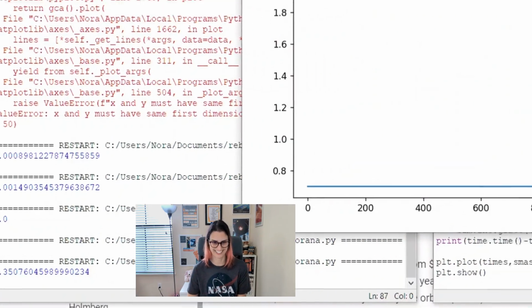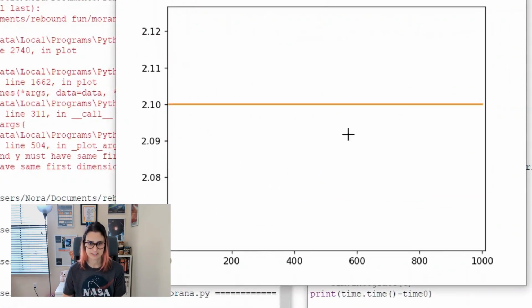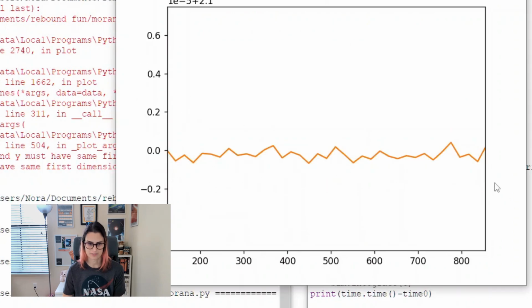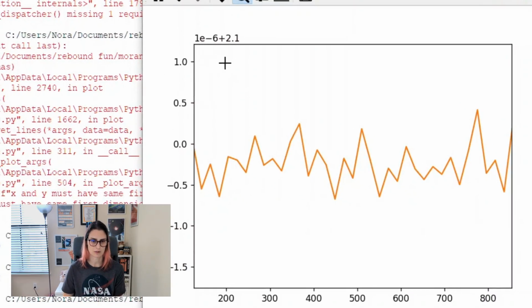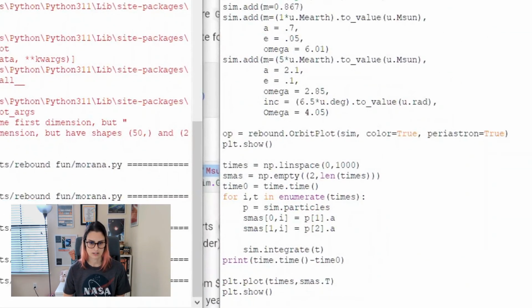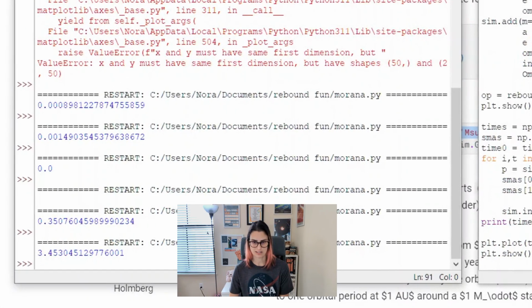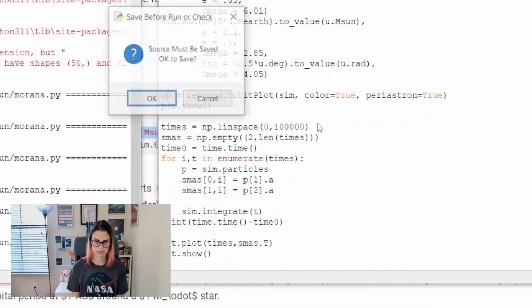Good, we actually got a real thing. We can zoom in here on this and see if it's actually changing. It's probably not, to be honest. Aha, there you go. This is the scale at which you need to look at it for it to change. This is about a millionth of an AU. So that took less than a second. That's good. Let's try 10,000. Beautiful, very stable. Only took 3 seconds. Okay, we're gonna do one more at 100,000 years.